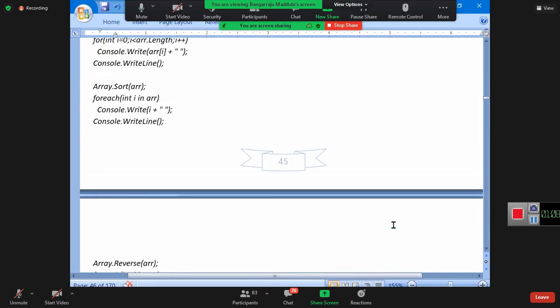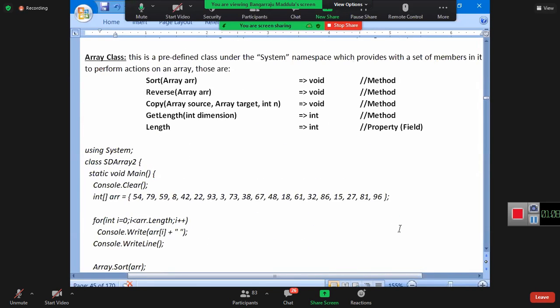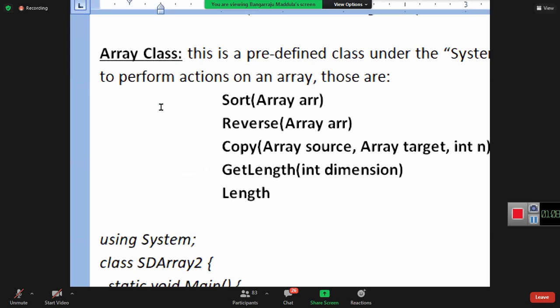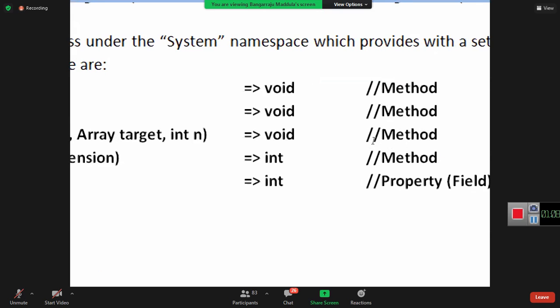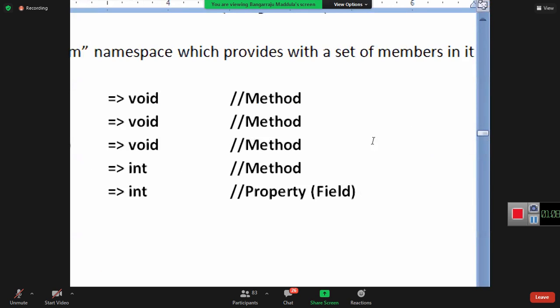When I explained about these particular members, watch it. Sort, reverse. Sort is a method. Where braces are there, they are methods. Coming to length, there is no brace. What did I say on that day? This is a field. No, guys, it's not a field. I very clearly said that's a property only. Because on that day, you didn't know what a property is, I said field.